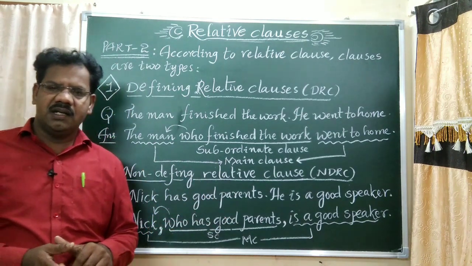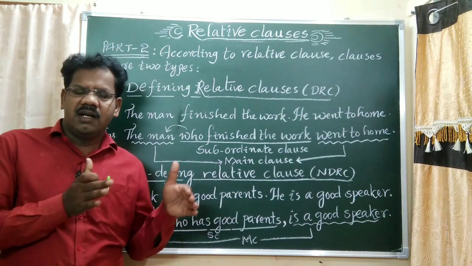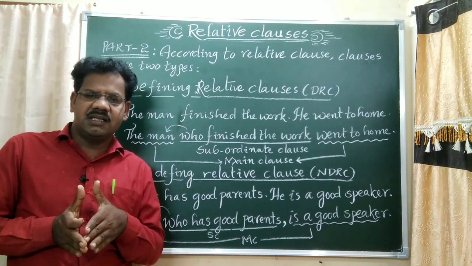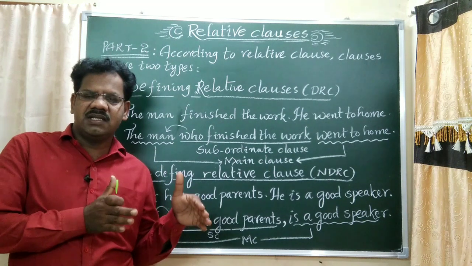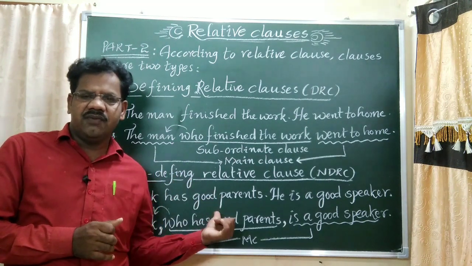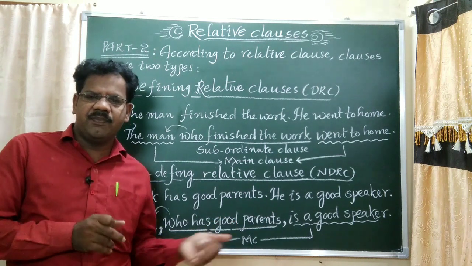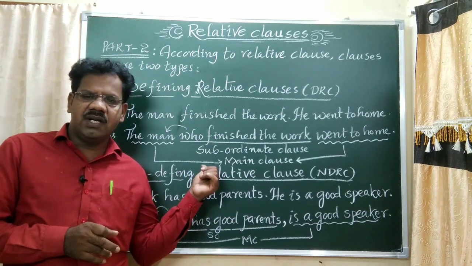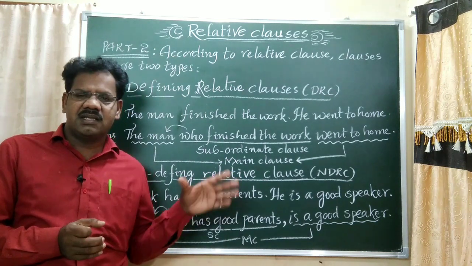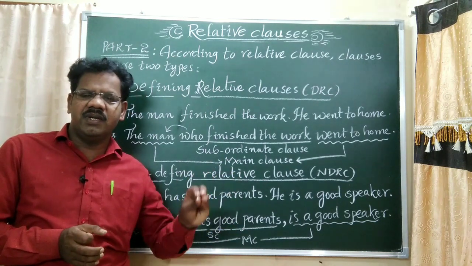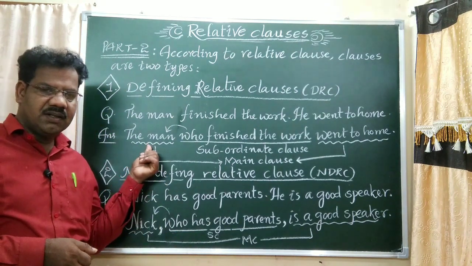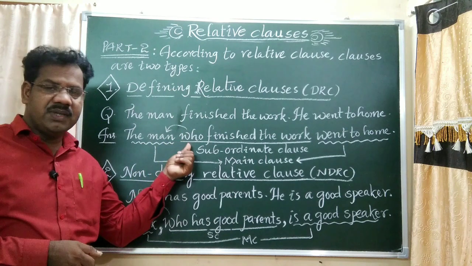Listen again. Between the non-defining clause and the defining relative clause, the difference is comma or without comma. In the non-defining clause, we have to keep commas. In the defining clause, we don't use commas. In the same clauses, additional information is given. See, for the man, additional information is given.